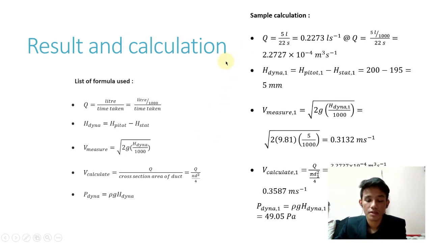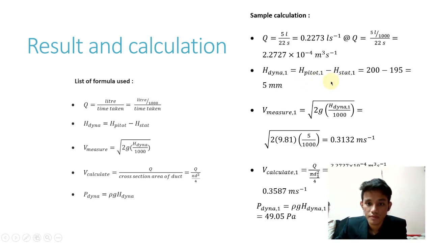For the volume flow rate, we can have the value in liters per second or cubic meters per second. And the dynamic head is the total head minus the static head.